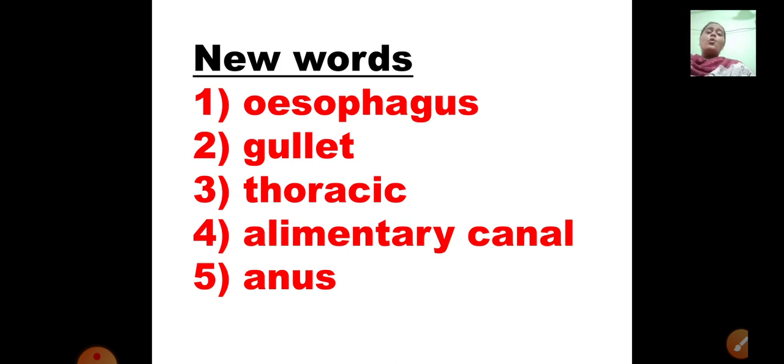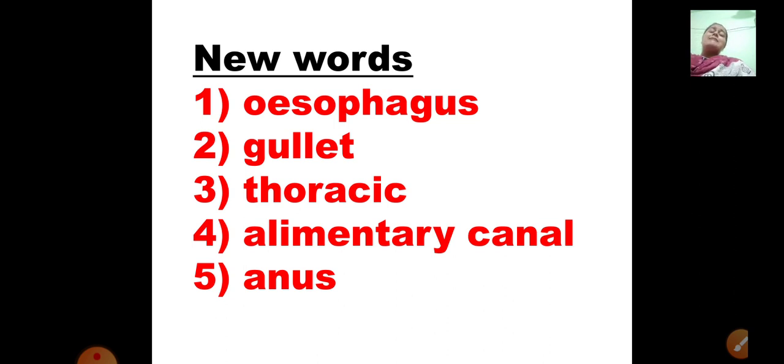First word is OESOPHAGUS, esophagus. Now your O is silent. You're going to pronounce it as esophagus. Esophagus is the tube which is joined from your mouth to your abdominal cavity through your thoracic cavity, which helps to pass food and whatever we drink and eat. It goes inside that tube. Whatever we eat and drink is passed through that esophagus. It is a tube type.